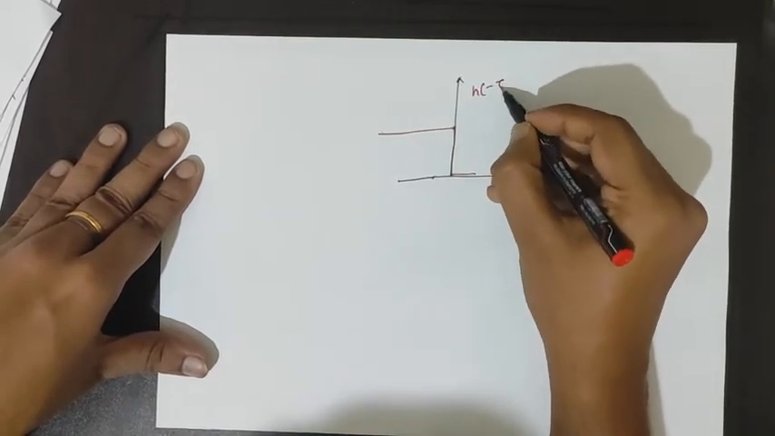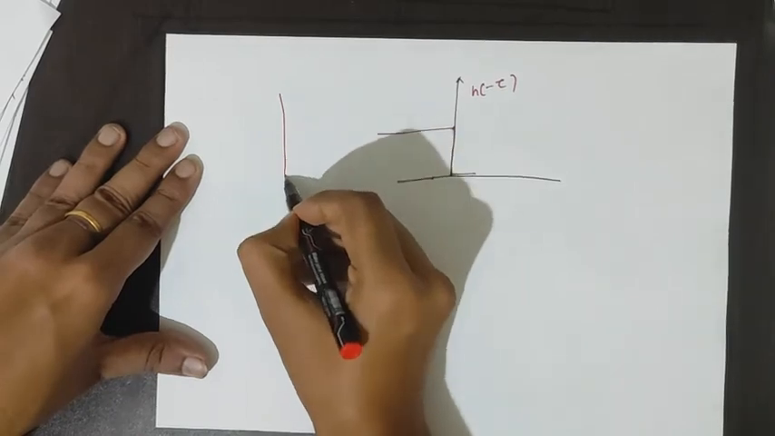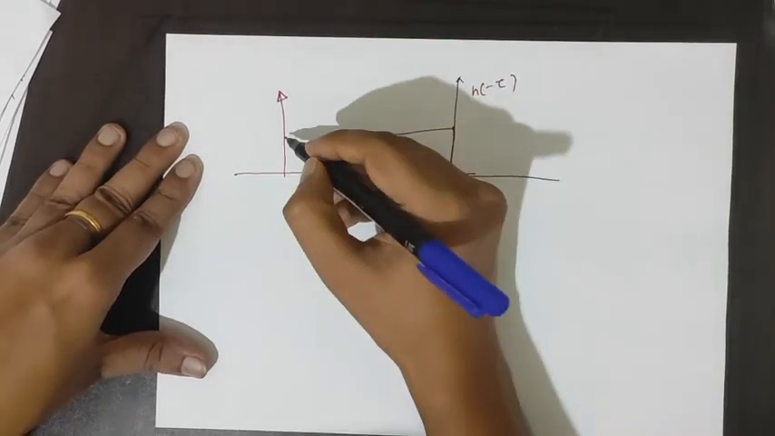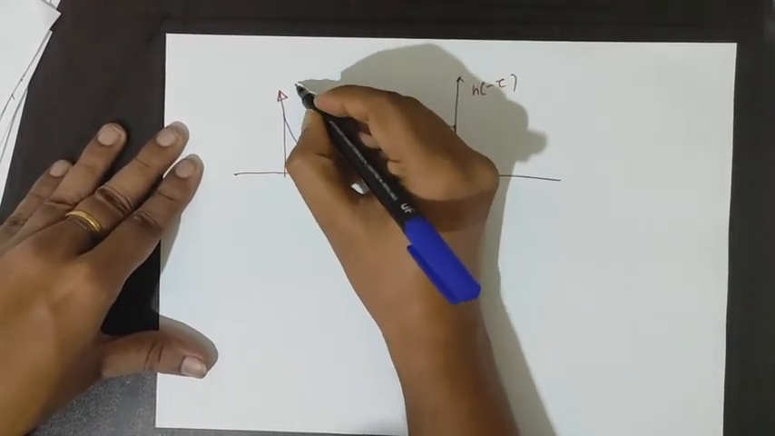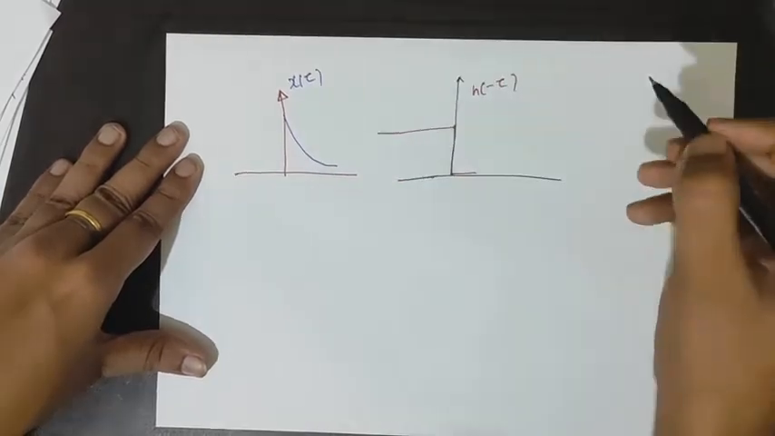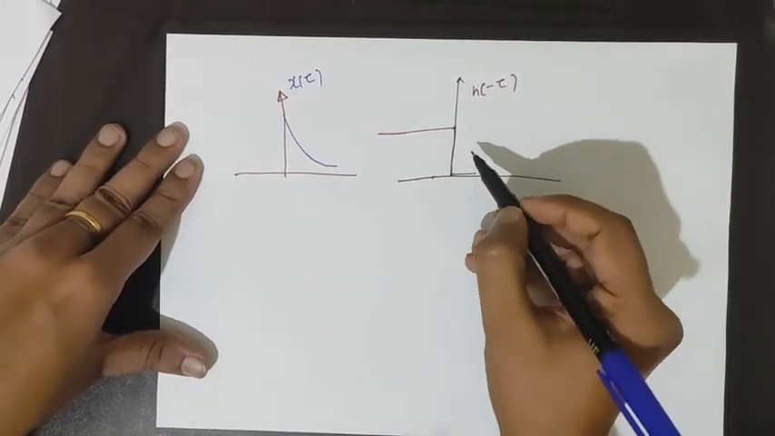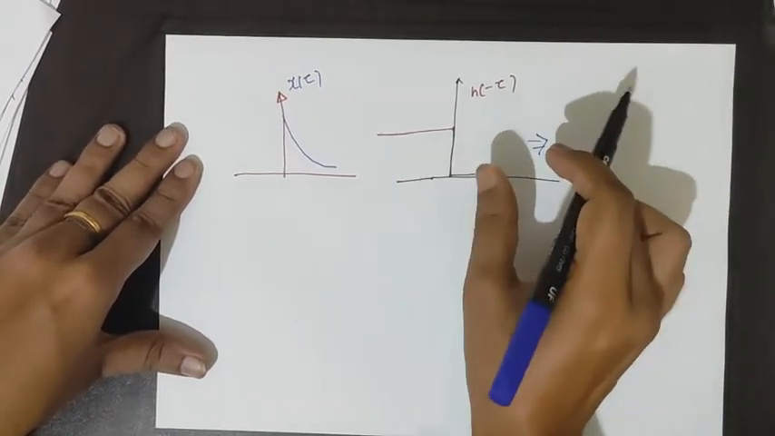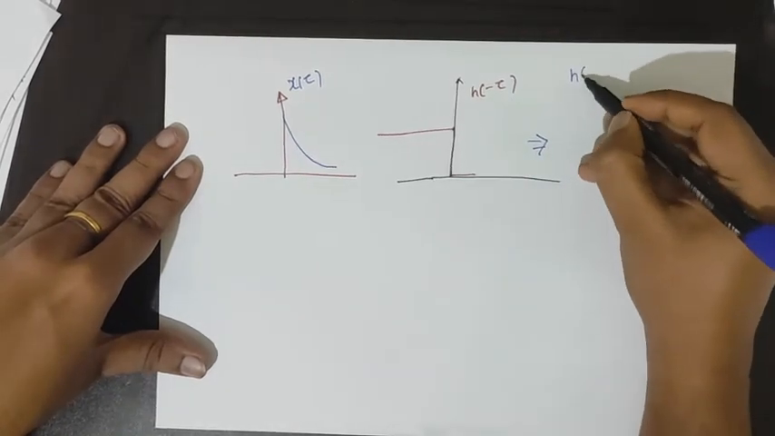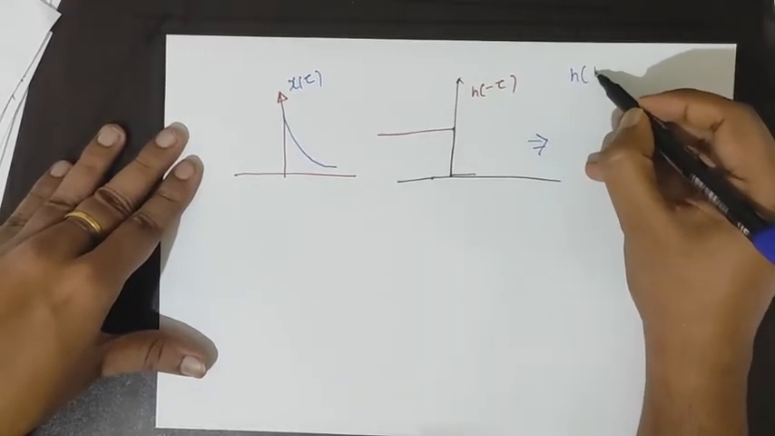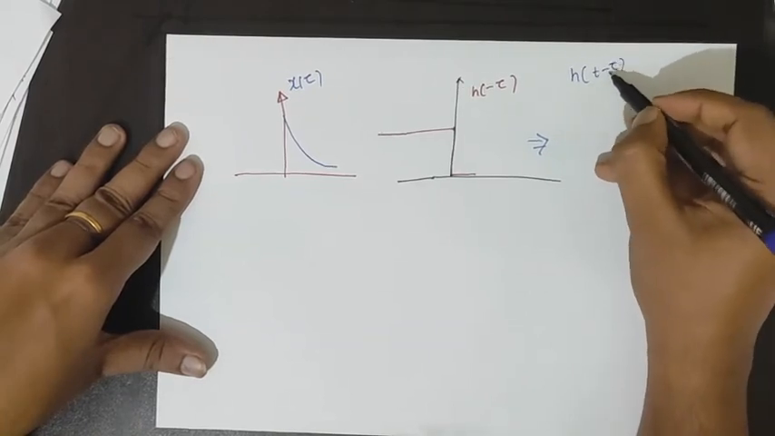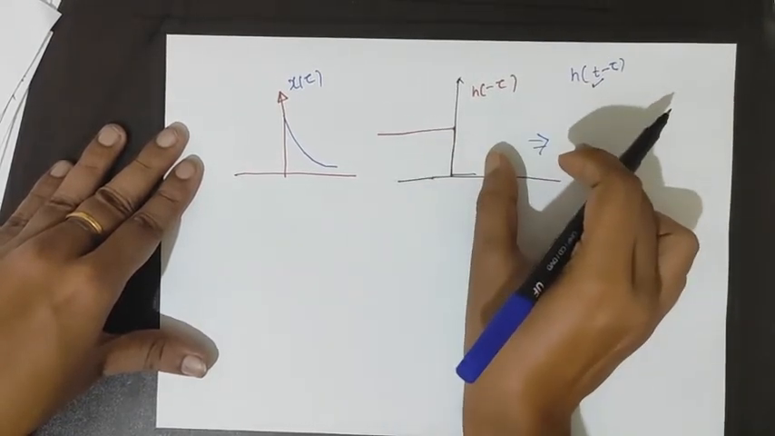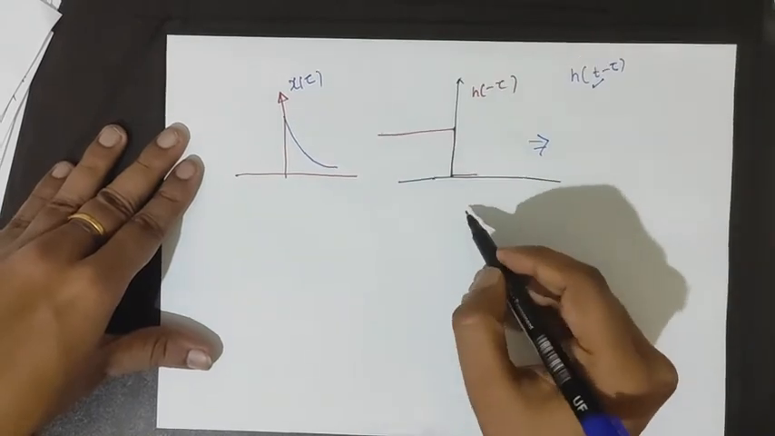h(-τ), and this is x(τ). Now we have to shift it by t. We need h(t-τ), so we need to shift τ by t. Then let's say we shift it, then we have two possibilities.